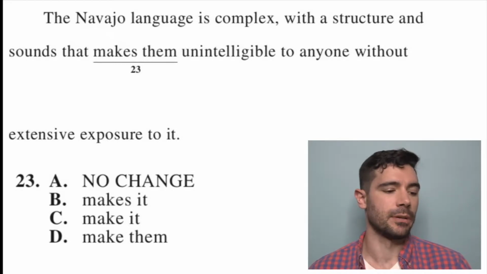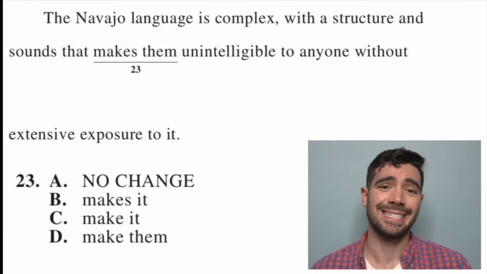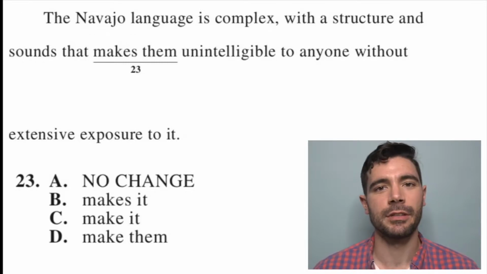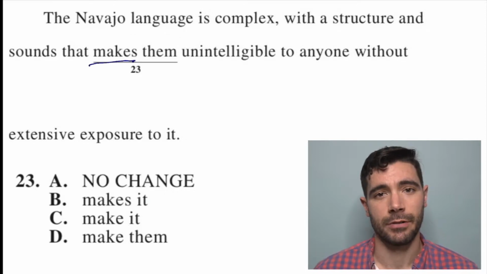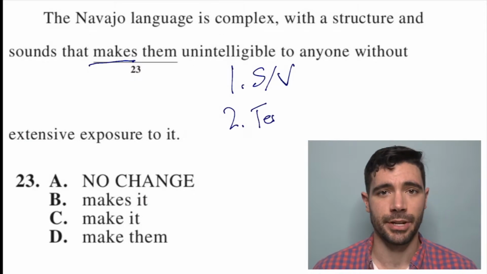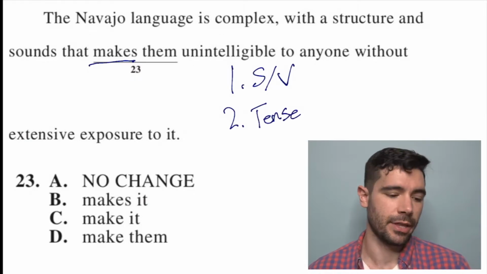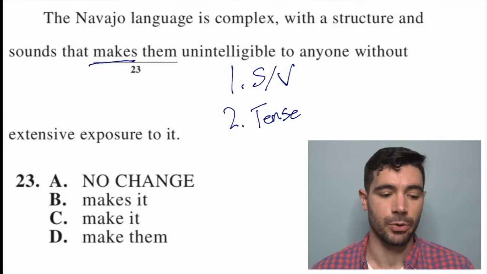The Navajo language is complex, with a structure and sounds that makes them unintelligible to anyone without extensive exposure to it. Well, we might notice that the first word we have underlined is a verb, makes. There are two things that can be wrong about a verb on the ACT, subject-verb agreement and tense. Let's start with subject-verb agreement. So what is the thing or things that makes them unintelligible to anyone without extensive exposure to it?